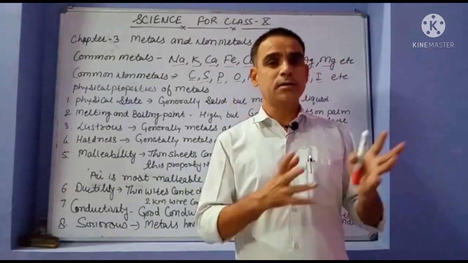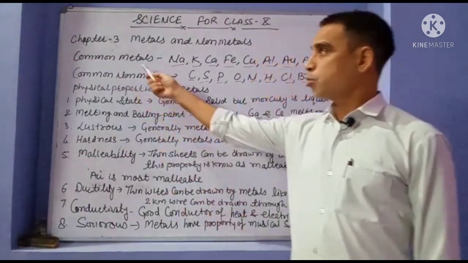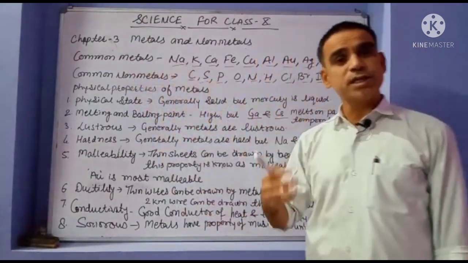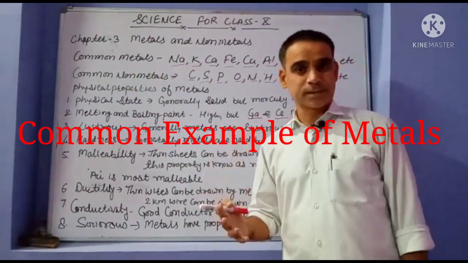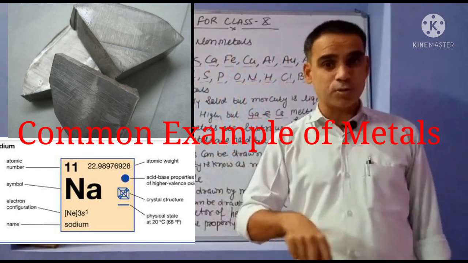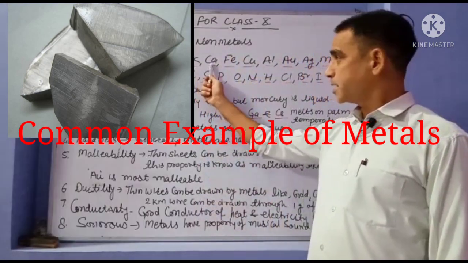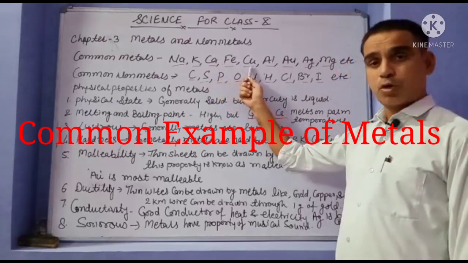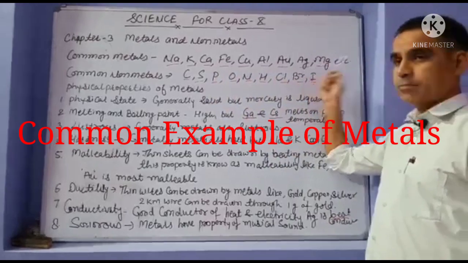Common metals which we use in our daily life and read about in this chapter are sodium, potassium, calcium, iron, copper, aluminium, gold, silver and magnesium.